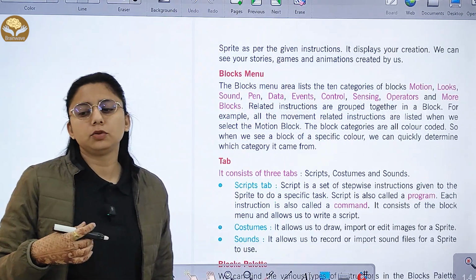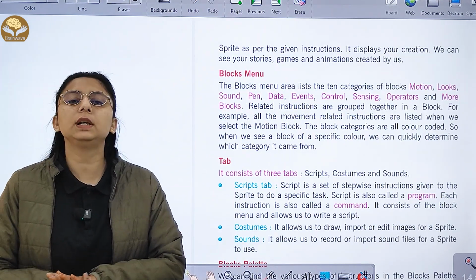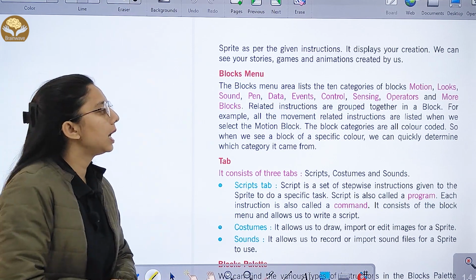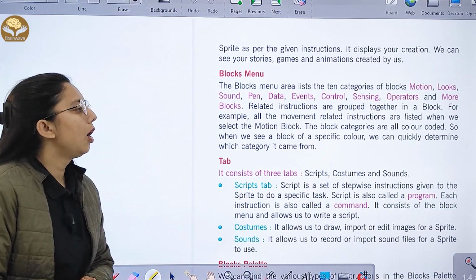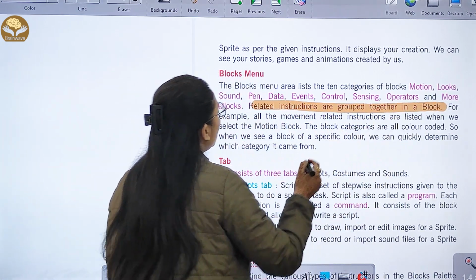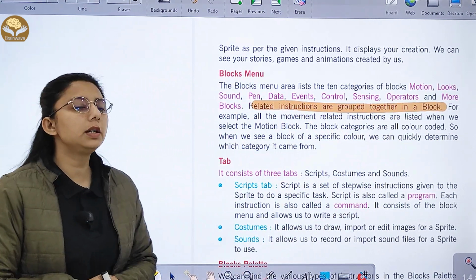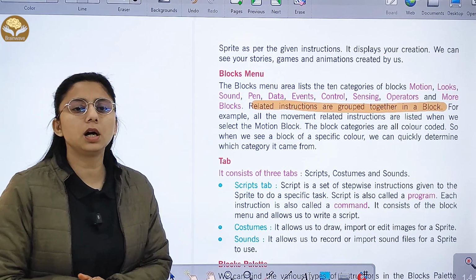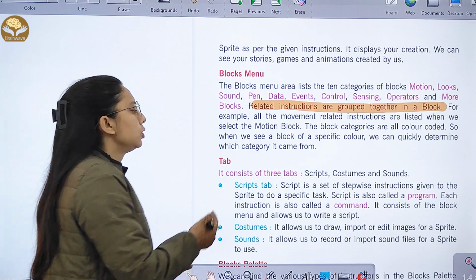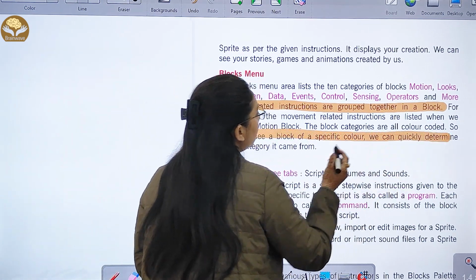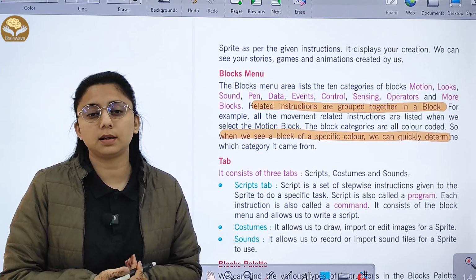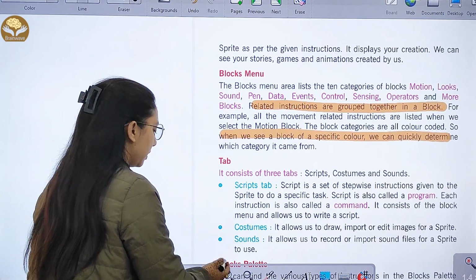Now, what are block menus? In block menus, we have different categories of blocks. We have motion, looks, sound, pen, data, events, control, sensing, operators, and more blocks. Related instructions are grouped together in a block. For example, all the movement related instructions are listed when we select the motion block. The block categories are all color coded, so when we see a block of a specific color, we can quickly determine which category it came from.